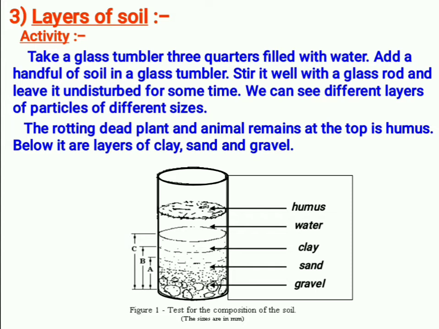So who is helping in decaying? Microorganisms, the animals or organisms that live in the soil. They help the plant and animal waste to become humus, small particles. Large particles are converted into small particles, and that is called decaying. Those small particles of animal and plant waste are called humus, and it is rich in nutrition, and this helps the plants to grow further. Understood? It helps new plants to grow also.